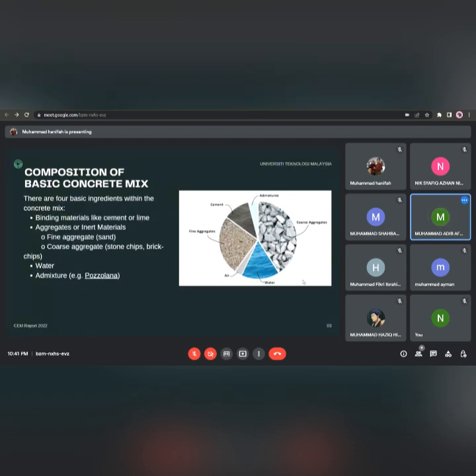Next, this slide shows you the composition of basic concrete mix. So there are four basic ingredients within the concrete mix. First, body material like cement or lime, aggregates or inert material such as fine aggregate, for example sand, coarse aggregate, which is stone, chips, and bricks. Next is water, and the last one is admixtures. The example for admixtures is pozzolana.